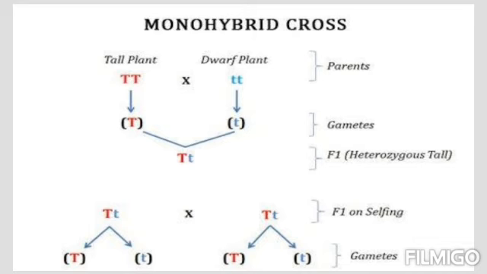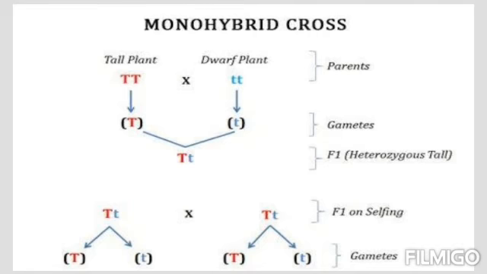In one area, he sowed seeds of all pure tall plants, for which we take capital T, representing pure tallness. In another area, he chose all completely dwarf plants, for which we take small t, and as it is pure, we write it as small t small t. Now he allowed them to cross with each other.